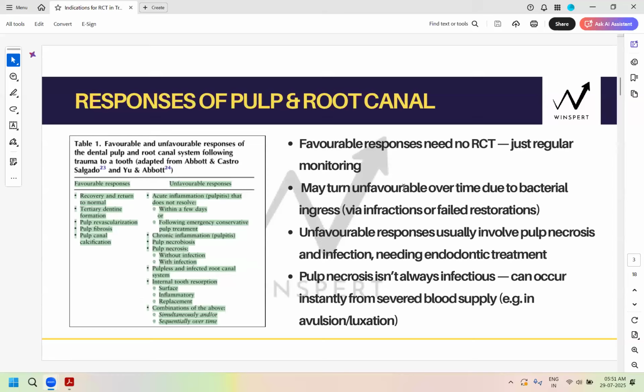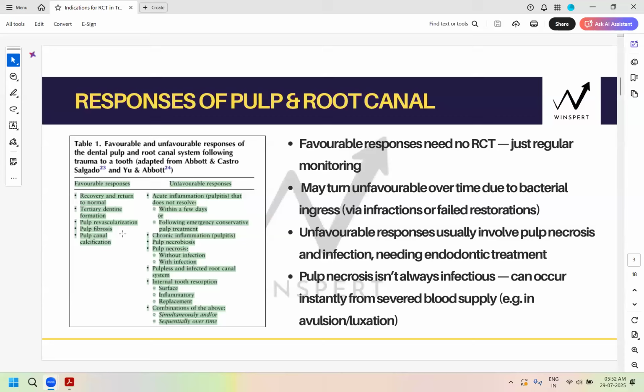Favorable responses include that you will see the pulp is recovering and returning to normal, and the response to the pulp test will also be available. You will also find on radiographs an increase in the thickness of dentine formation. So tertiary dentine formation also indicates vital pulp. And if it's an immature tooth, then pulp revascularization will happen. Even fibrotic changes within the pulp, pulp fibrosis, and pulp canal calcification are also indicators of favorable responses.